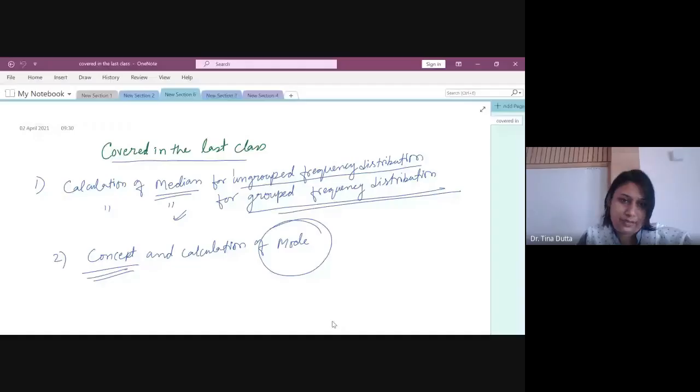All right, so this is the first class of this week. For statistics, this is the first class of this week. So let's begin. Let's recapitulate the things which we have learned in the last class, and then we will begin our next session.